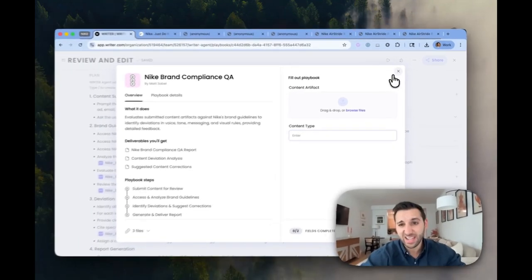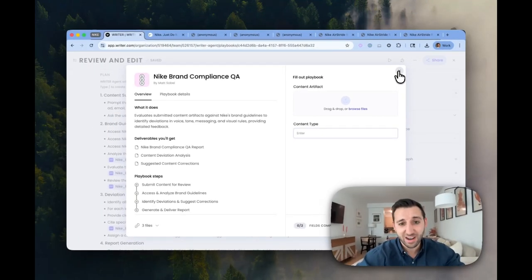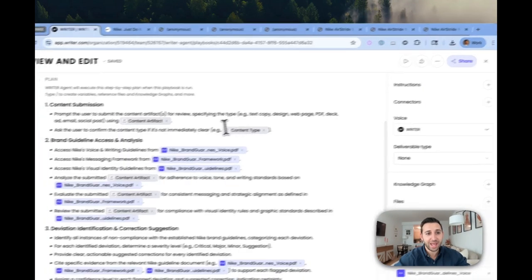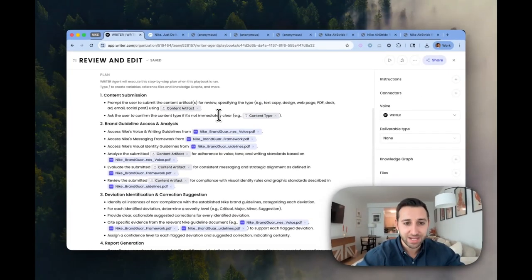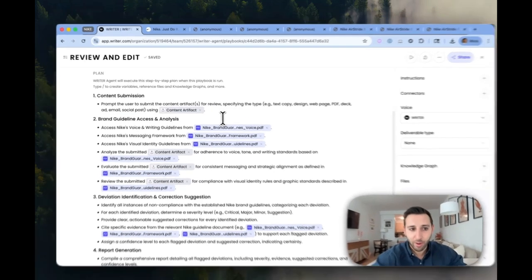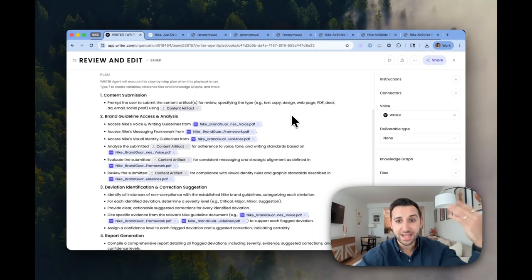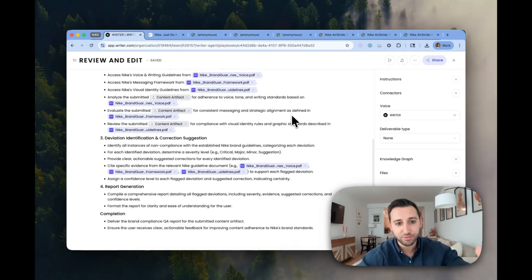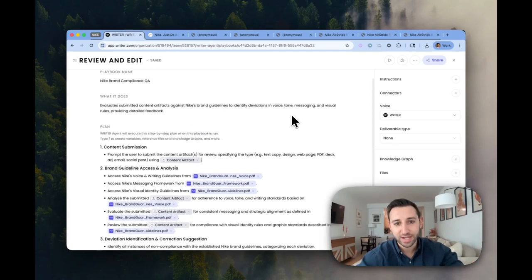I don't really think that's necessary. Let's just let the agent figure out what type of content it is just by understanding it and digesting it. So I'm going to delete that part of the playbook. Now, this is how we go back and edit it. So as we go through this iteration, we will actually be able to improve this playbook over time.